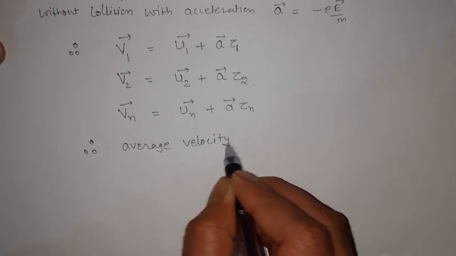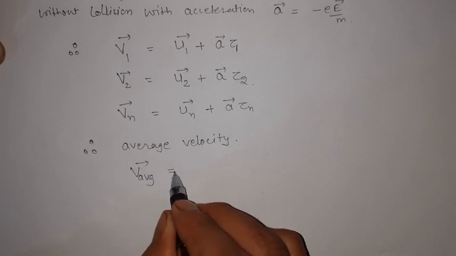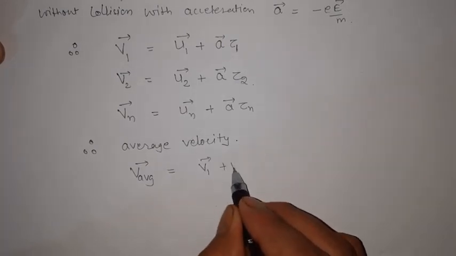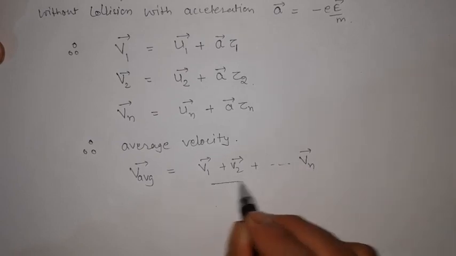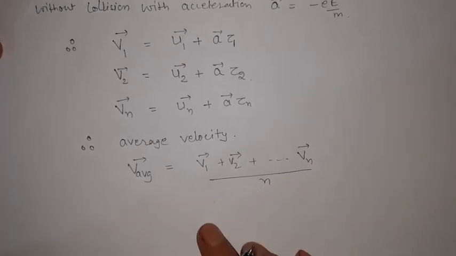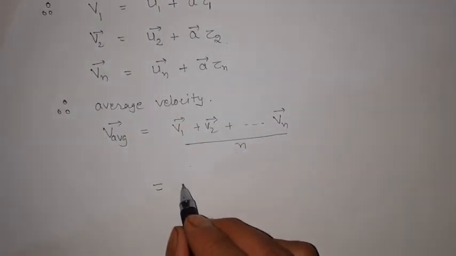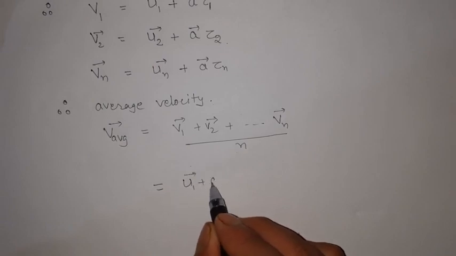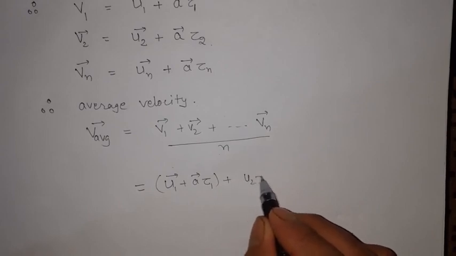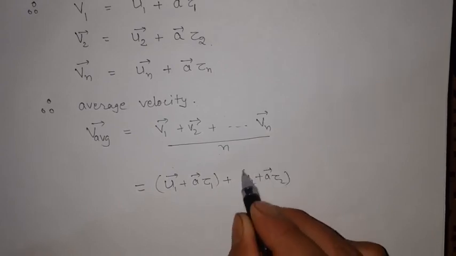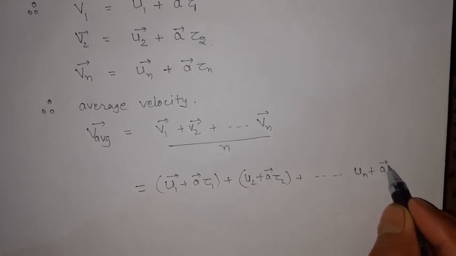The average velocity is v1 plus v2 plus so on up to vn, upon n. Now put all these values here: v1 is u1 plus a tau 1, v2 is u2 plus a tau 2, and so on, the nth is un plus a tau n.